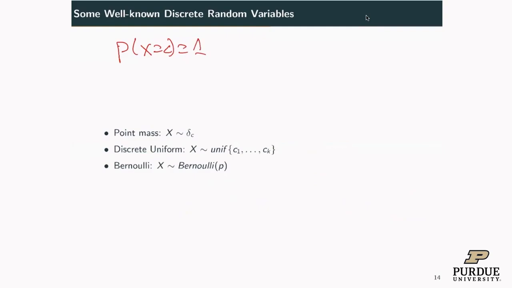You can define the CDF for this random variable. By the way, for discrete random variables, the CDF is always a step function. So this guy is a step function. So this is c. This is the CDF. This is 1.